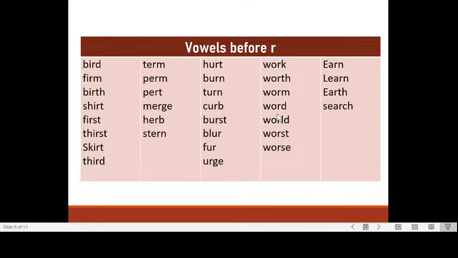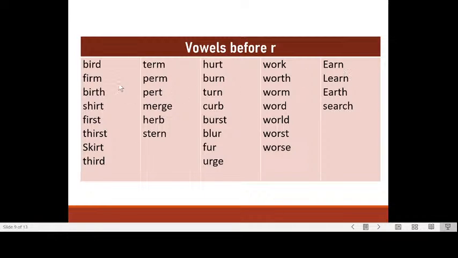Same pronunciation of the vowel. First, herb, burst, world. And this one, thirst, stern, blur, worst. And this one, skirt, fur, worse. And third, urge.